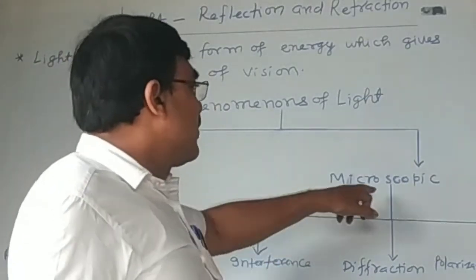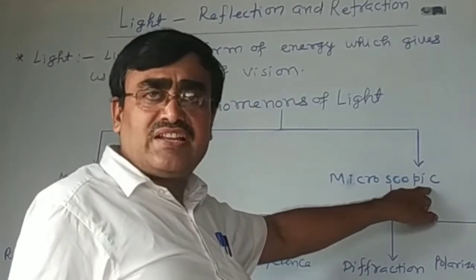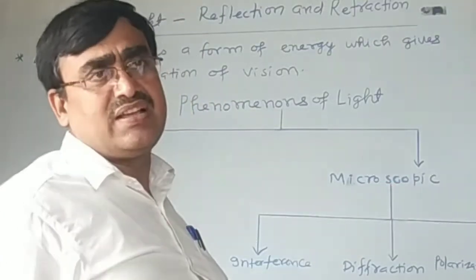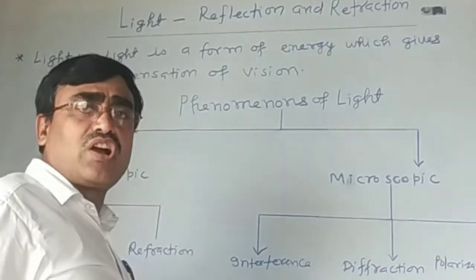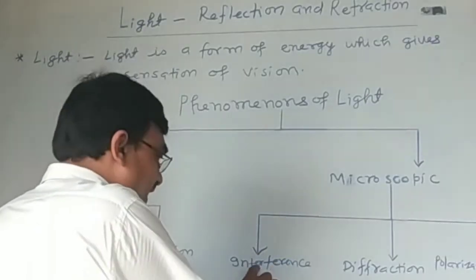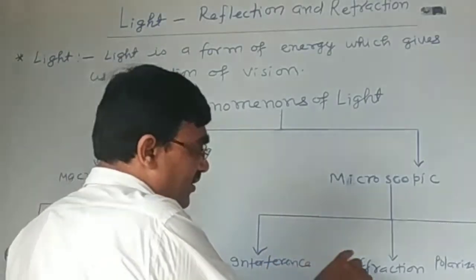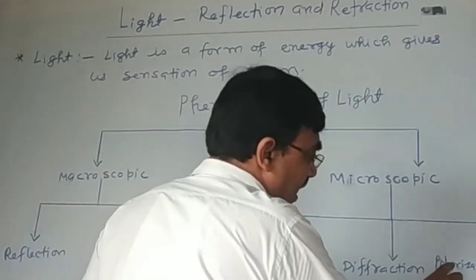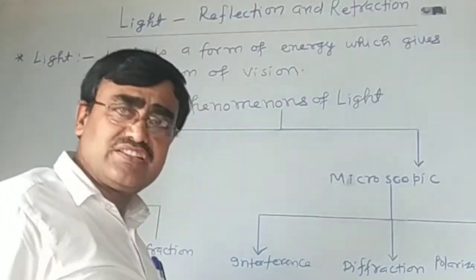In the microscopic phenomenon of light, three phenomena come: interference of light, diffraction of light, and polarization of light.